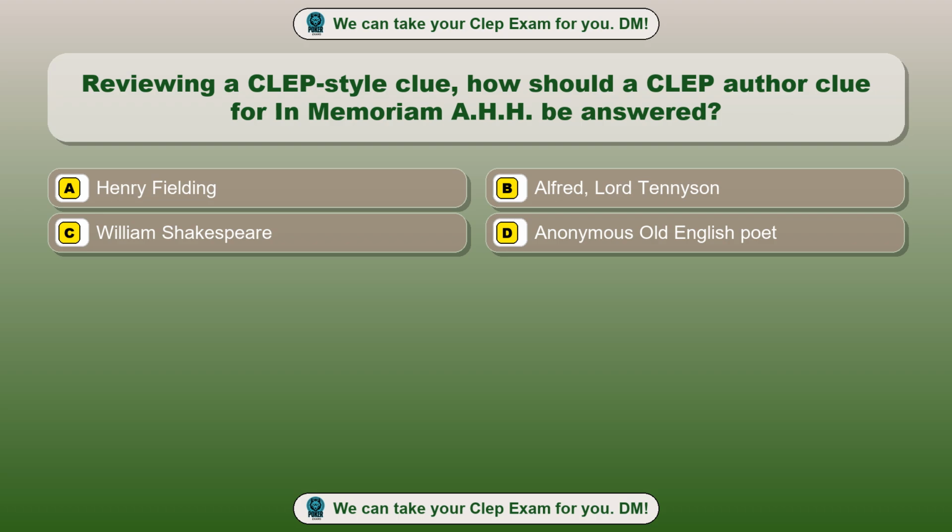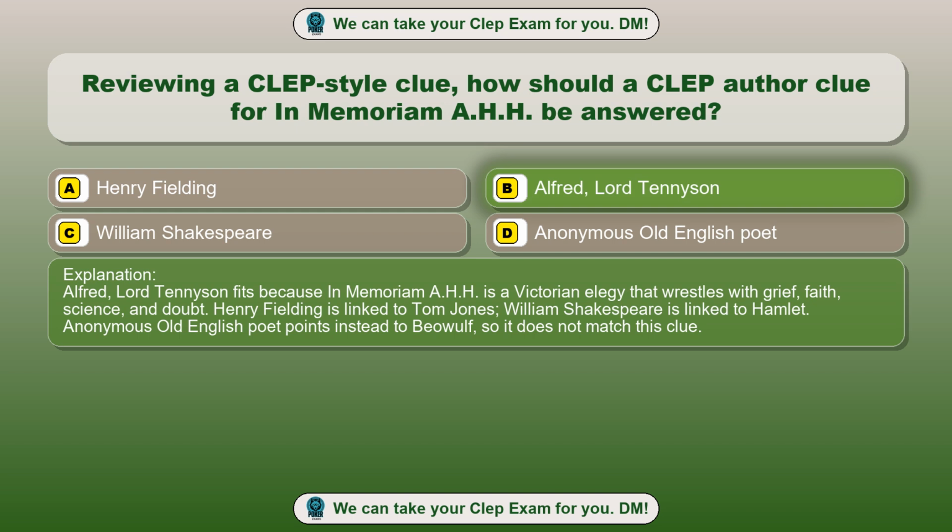Option A, Henry Fielding. Option B, Alfred, Lord Tennyson. Option C, William Shakespeare. Option D, anonymous Old English poet. The correct answer is option B, Alfred, Lord Tennyson. Alfred, Lord Tennyson fits because In Memoriam is a Victorian elegy that wrestles with grief, faith, science, and doubt.